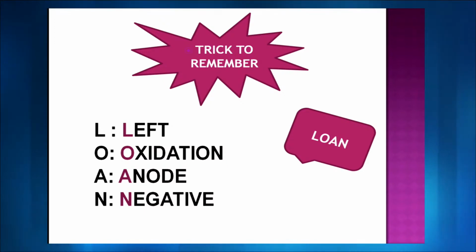So the opposite is happening on the right hand side. What is the opposite on the right hand side? L ka opposite is right. So the right container will experience reduction. It will be called cathode, and the charge on it will be positive. So you just remember lone, and the opposite can be done on the right hand side. So I think that gives you enough understanding about the containers and all.